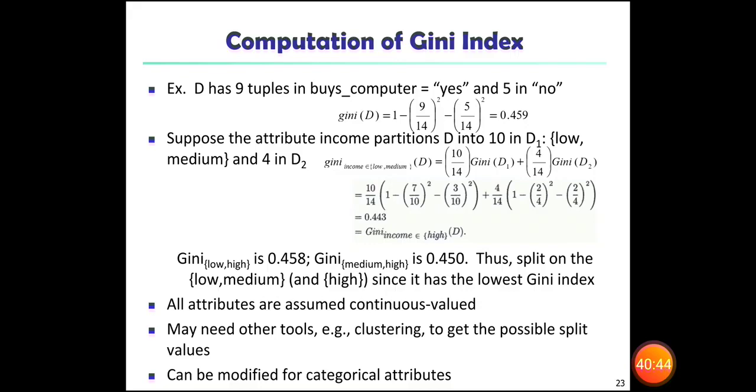Okay. The Gini of D equals 1 minus the value 9 by 14, where 14 is the total and 9 is the number of yes, whole square, minus 5 by 14, where 5 is the number of no's and 14 is the total. Through this we will be able to calculate the Gini of D. Suppose the attribute income partitions D into 10 in D1, the low and medium, and 4 in D2, okay, then the calculation will be different.